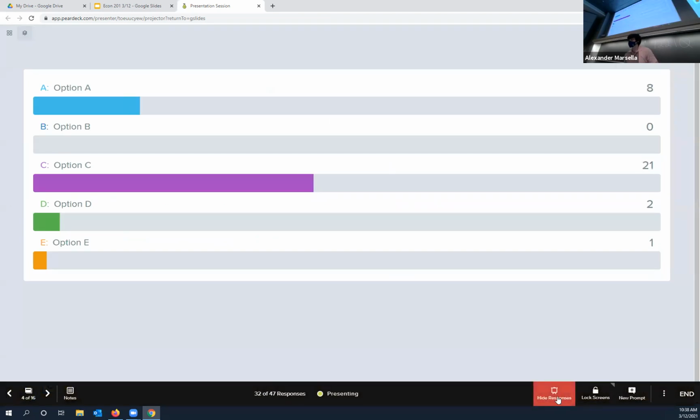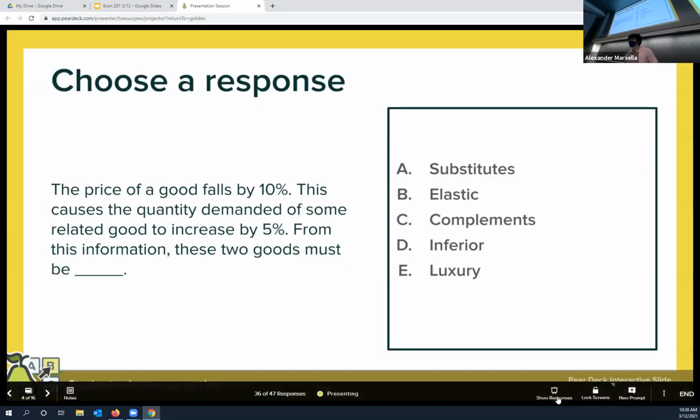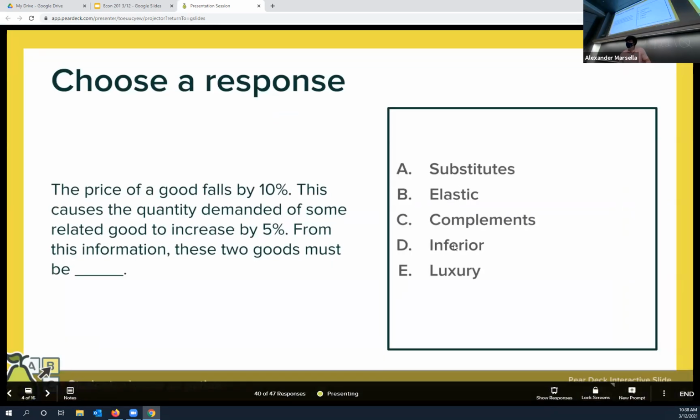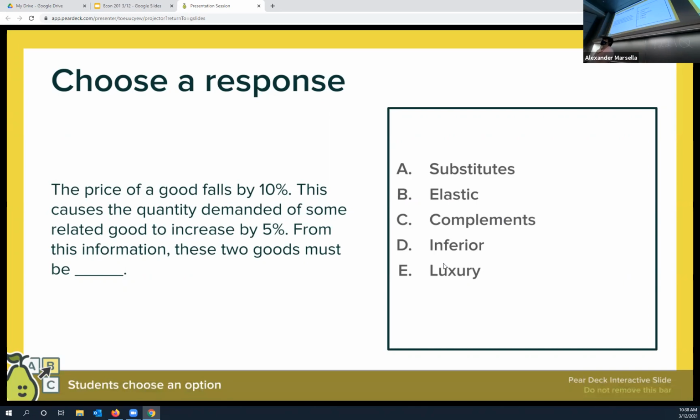Okay. So most of you, well, I wonder what happens if I do this. Oh, interesting. Okay, most of you are saying C, compliments. Compliments is the correct answer. So for those of you who said inferior or luxury, luxury is never going to be an answer on anything, because luxury is a type of normal good.